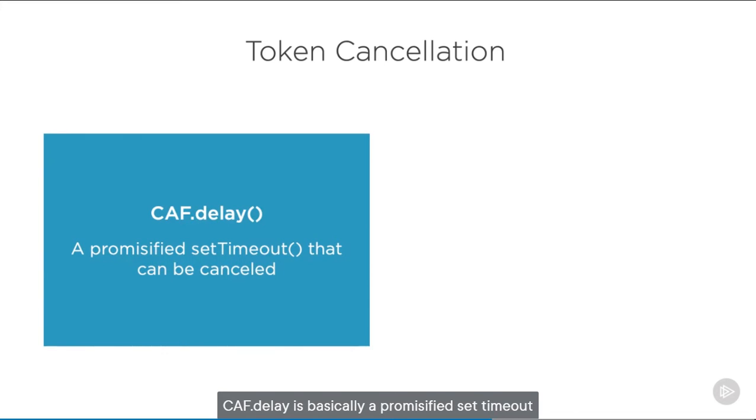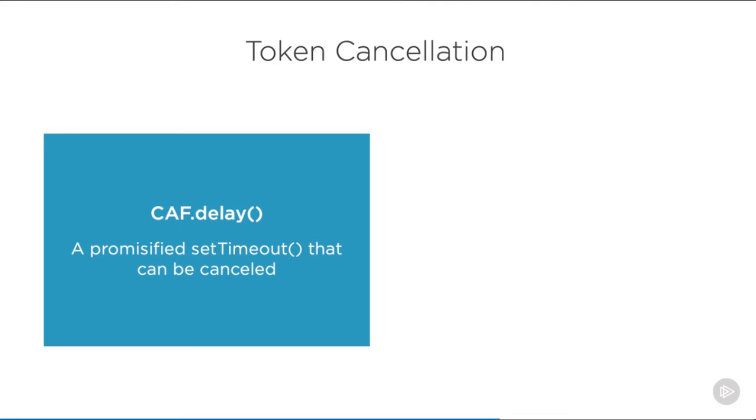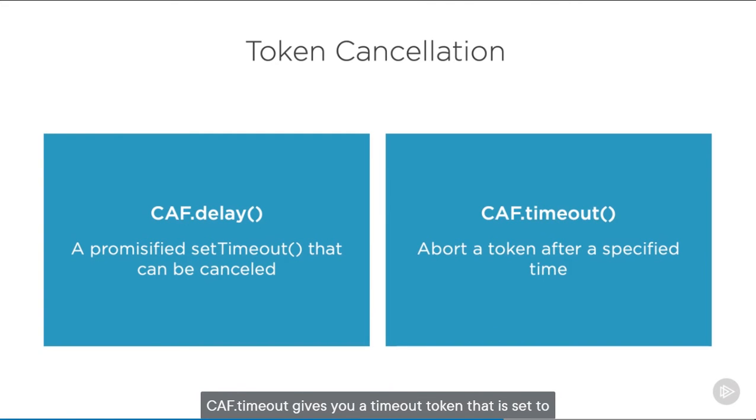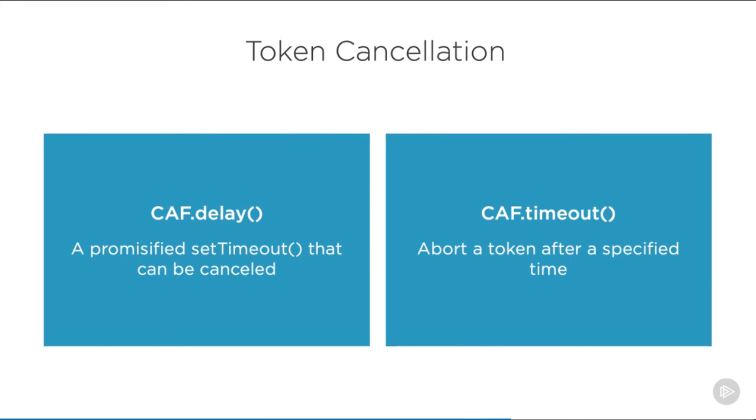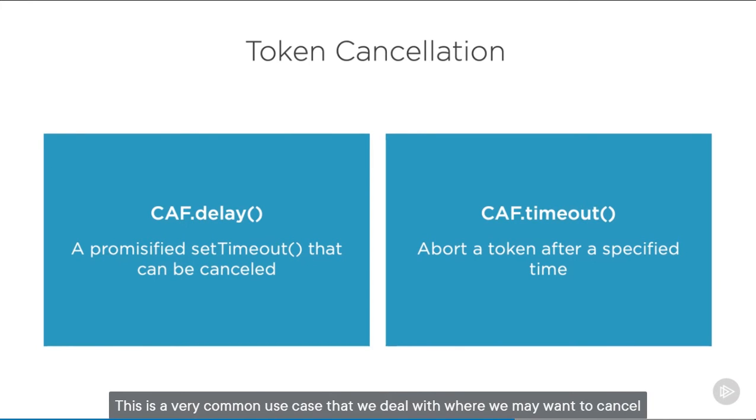CAF.delay is basically a promisified setTimeout with the ability to be canceled. CAF.timeout gives you a timeout token that is set to abort after a specified period. This is a very common use case that we deal with, where we may want to cancel a promise if it's just taking too long to resolve.